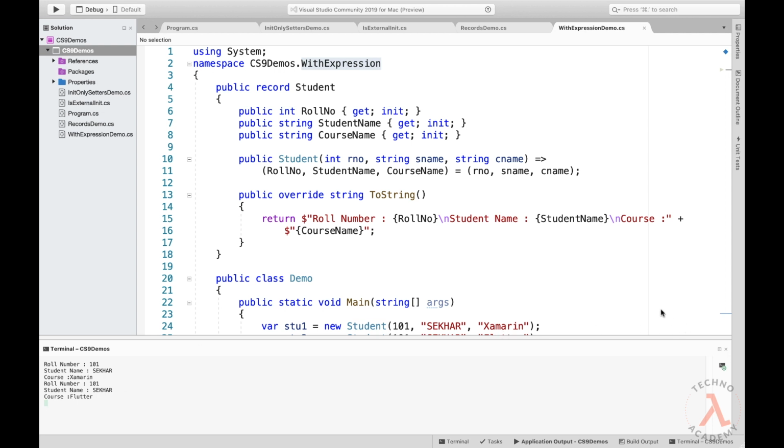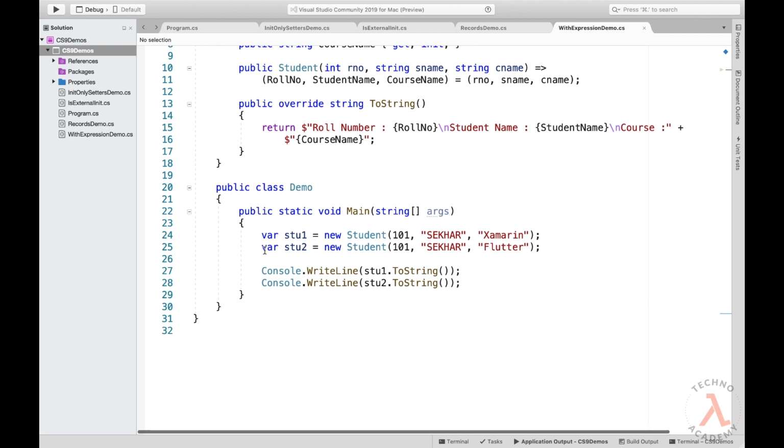Now everything is working fine, but assume that if the student record consists of 40 properties and if we have the same above requirement, that is creating an instance, using the above method will not be advisable. So in the previous version, if this kind of requirement comes, we will provide a copy constructor so that we can create a new object using the old object, and then we shall update the new object property as per the requirement. Now that can be handled in a much more efficient way using our new C# 9 feature, with expressions.